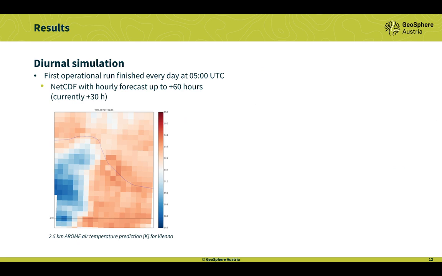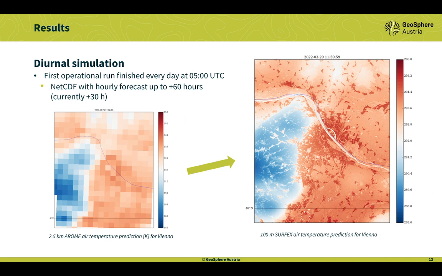So we have every day an operational run. This operational run is finished at 5 UTC, and we have a time resolution of 30 hours into the future, and the results look like that. So we see a clear improvement of the spatial distribution of the air temperature inside the city, but we also see a strong divergence or strong boundary between the temperatures, because we have no horizontal interaction between the cells.